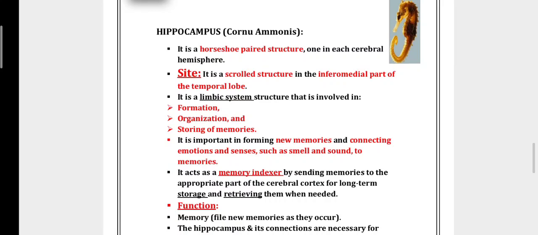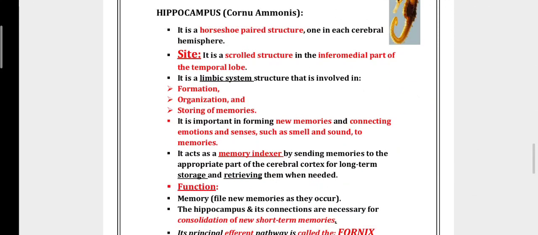The hippocampus is a horseshoe-shaped structure in the inferior medial part of the temporal lobe.